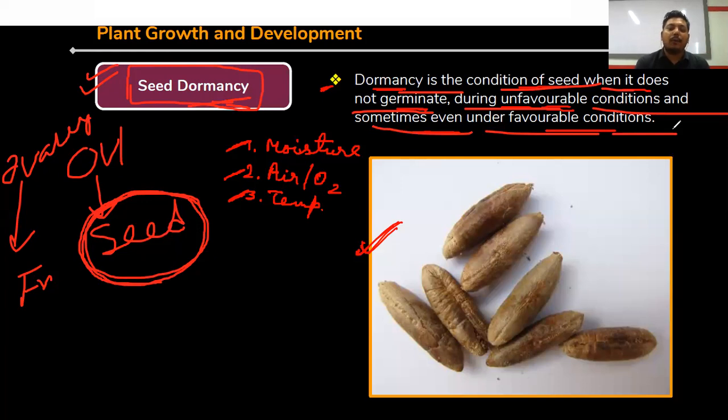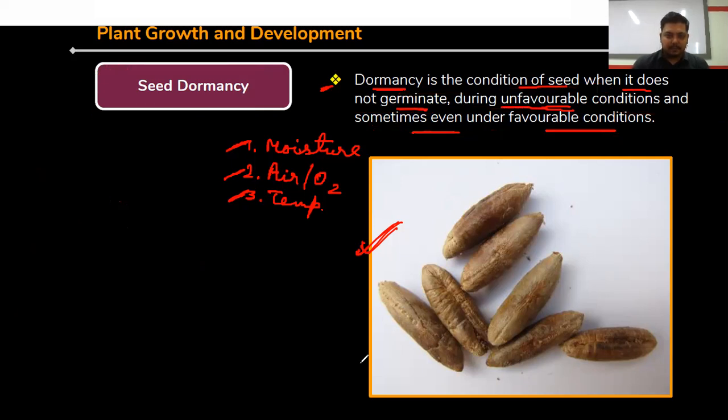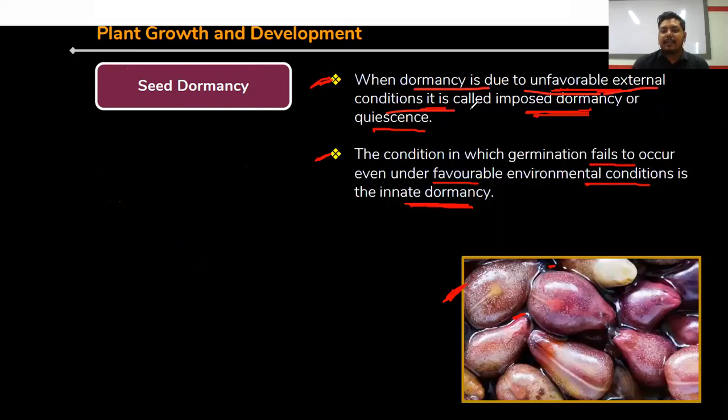So at that time, the seed is not going to germinate. This is called seed dormancy, right? When dormancy is due to unfavorable external condition, it is called imposed dormancy or quiescence. When the dormancy is due to internal factors, the dormancy is developed.